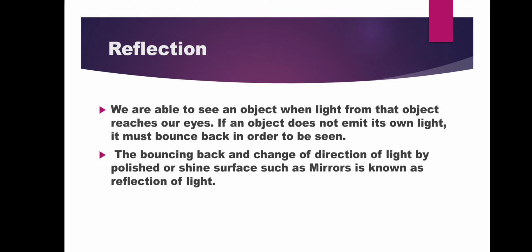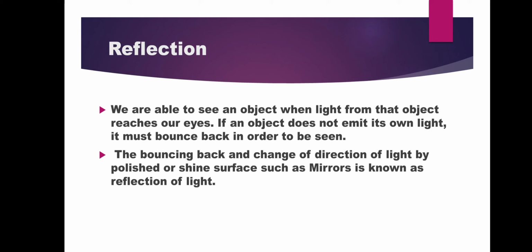Now what is reflection? We are able to see an object when light from that object reaches our eyes. But if an object does not emit its own light, it must bounce back in order to be seen. अगर हमने कोई भी चीज़ देखनी होती है तो या तो वो ऑब्जेक्ट खुद लाइट प्रोड्यूस करे, अगर वो खुद लाइट नहीं प्रोड्यूस कर रही तो उसको बाउंस बैक होके हमारी आइज़ में आना पड़ेगा, so that we are able to see those objects.